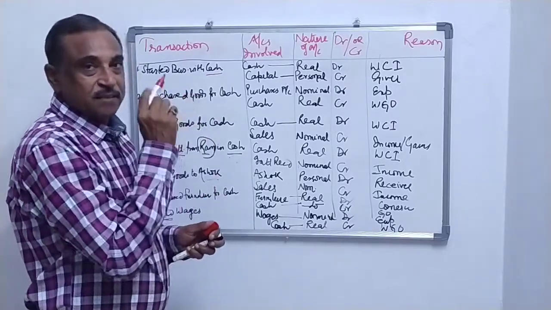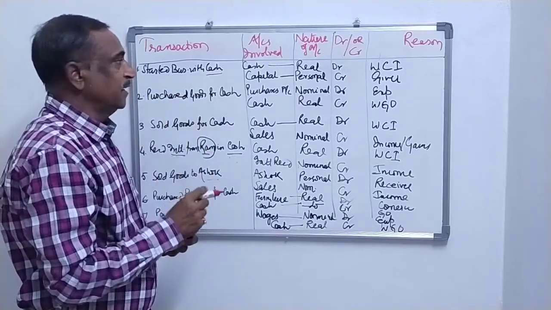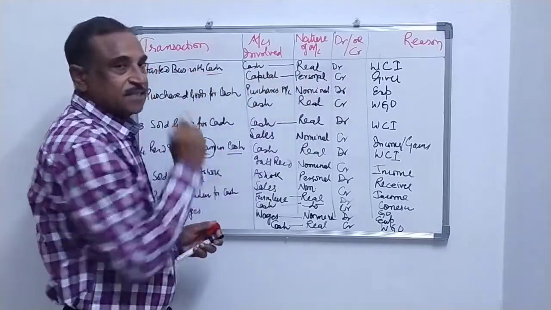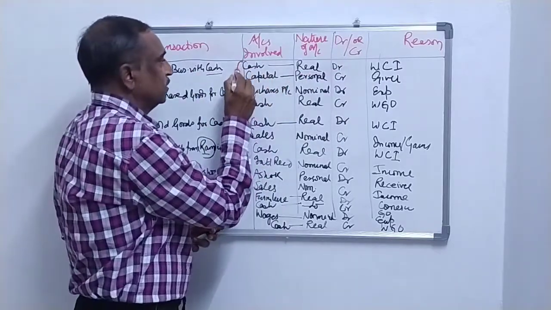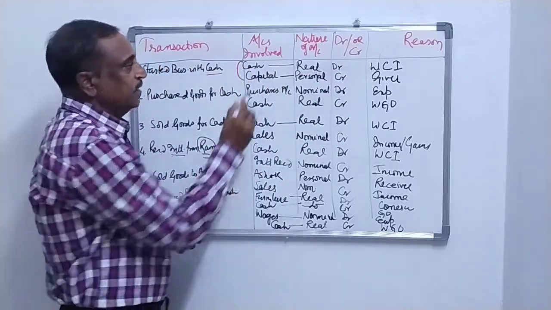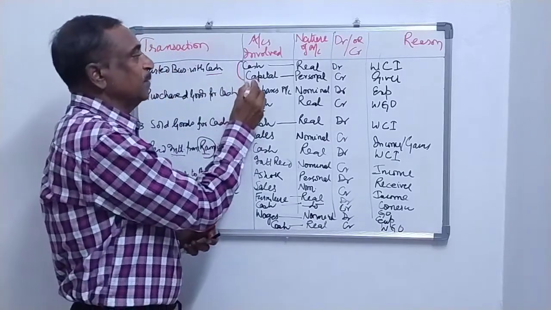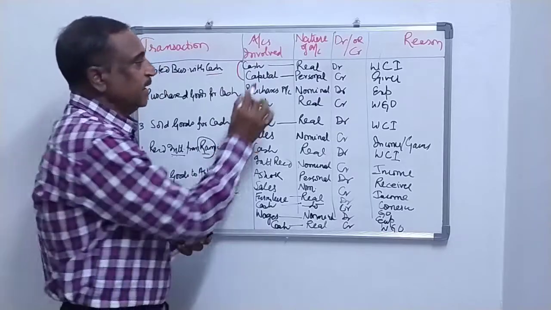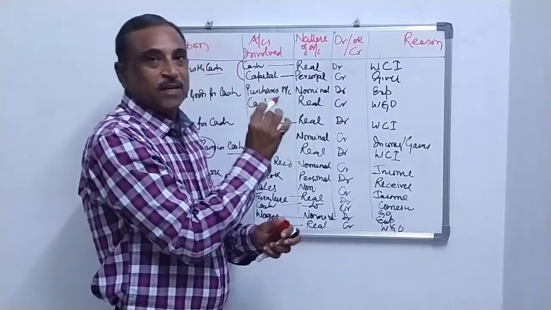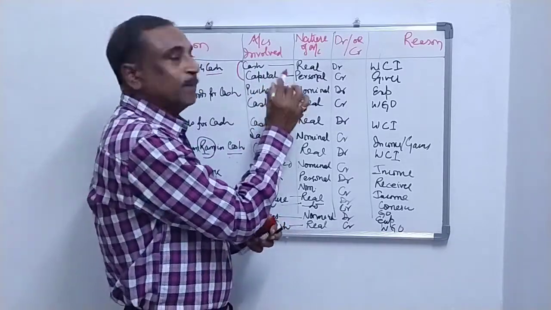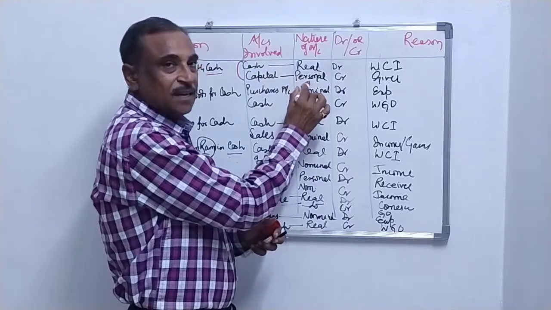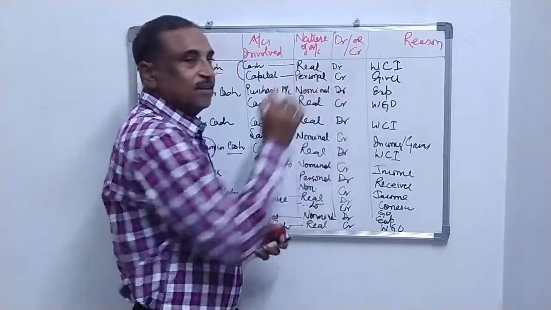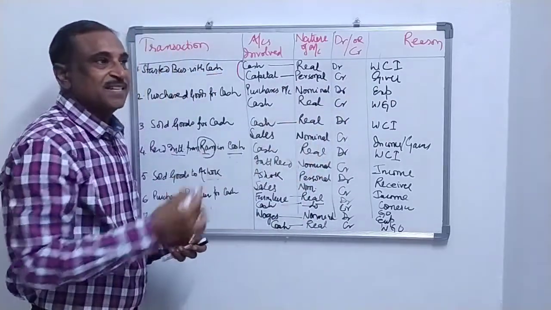Whenever business is started with cash, that means cash is coming in business, and cash is your real account, and cash is coming on account of capital, because the money is being invested as capital. Clear? And capital is provided by the owner, proprietor or partners. So these are personal accounts, natural personal accounts.